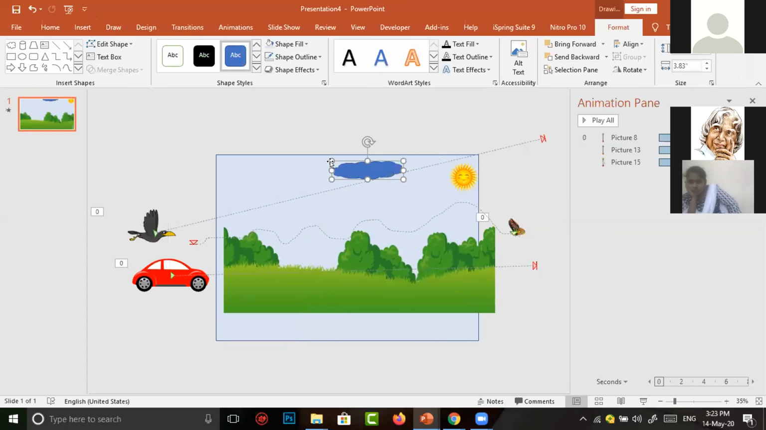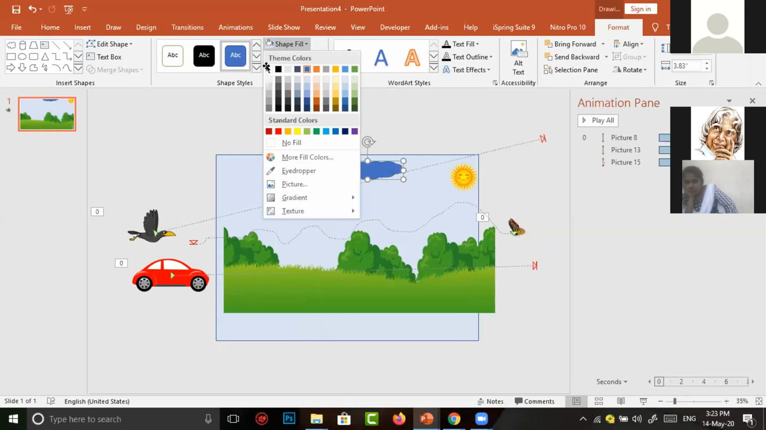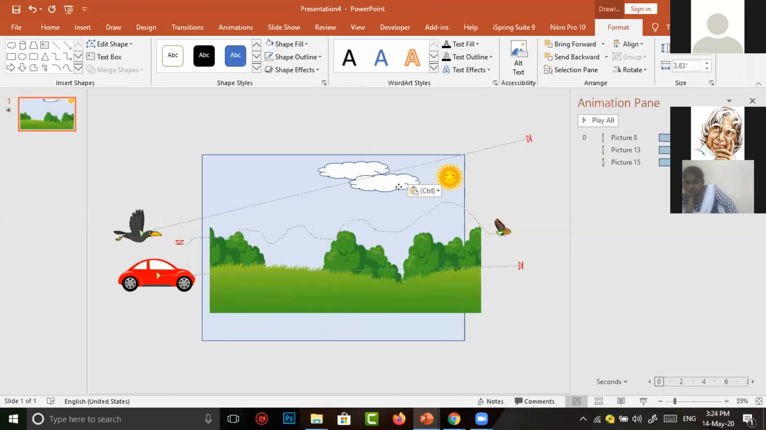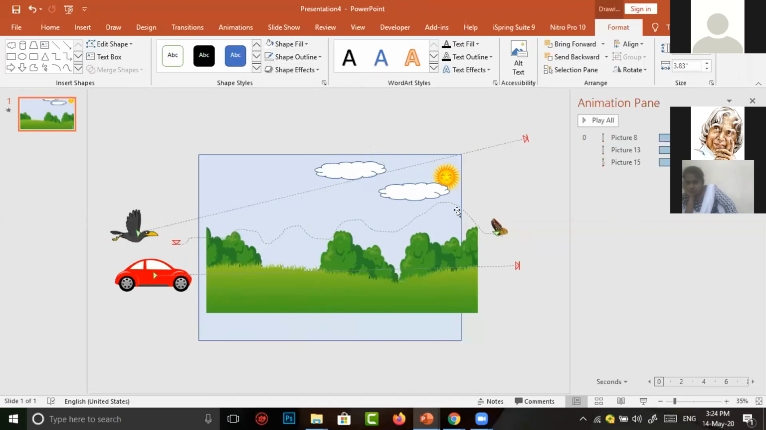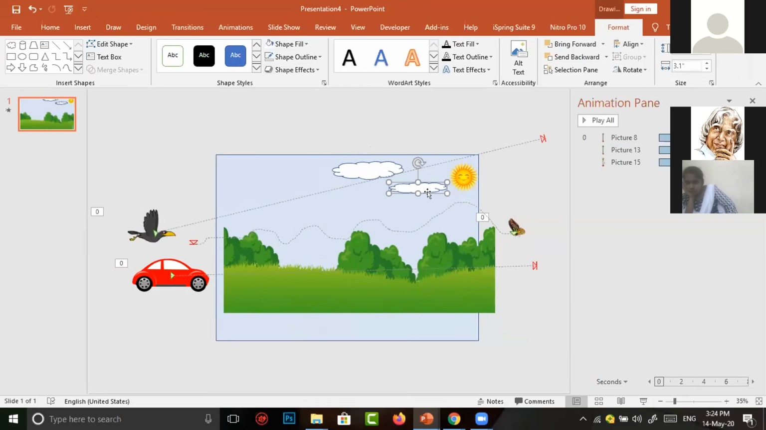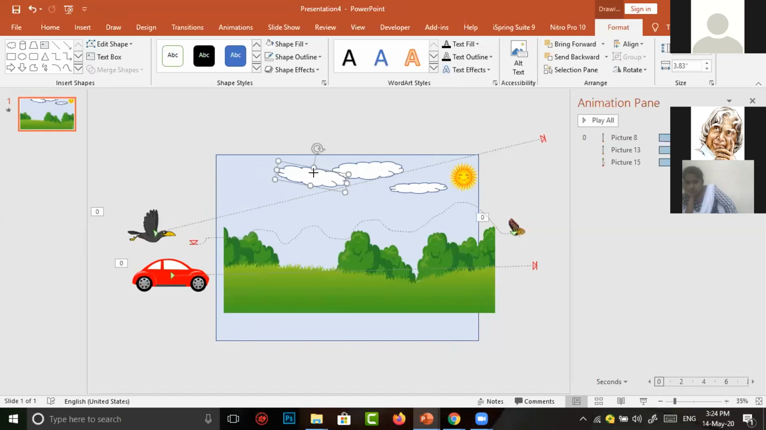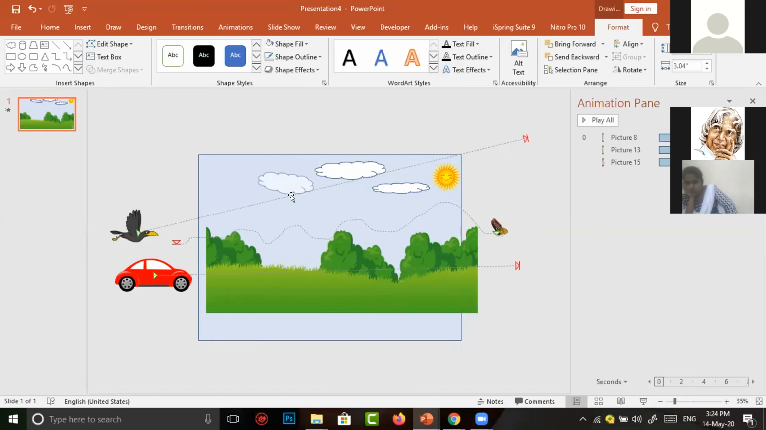Now the cloud is in blue color. I want to change the color of the cloud into white. One cloud is not enough, I think. So I make a right click, then copy it and again paste it. So 2 clouds are there. I want to resize the second cloud. Again, I want to make another copy of the cloud. I want to change the size and shapes of the cloud.